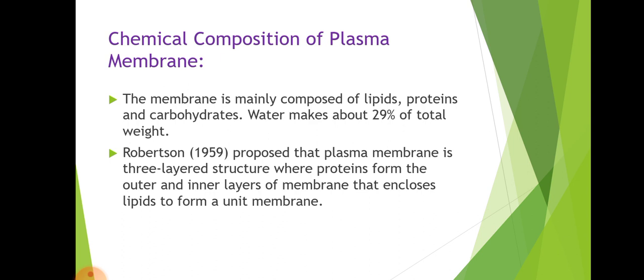What is the chemical composition of plasma membrane? If you see the chemical composition of plasma membrane, the membrane is mainly composed of lipids, proteins, and carbohydrates. Water makes about 29% of total weight.